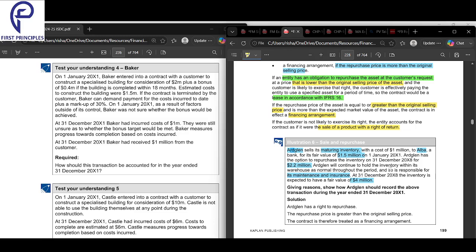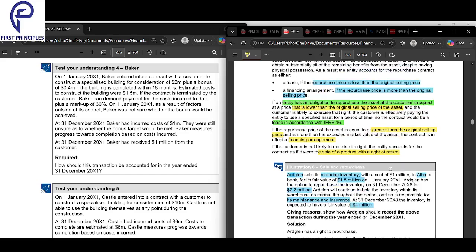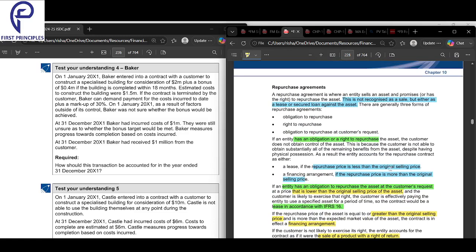Okay, you just record it as a sale of a product with a right to return. If it is clearly given in the question that the customer will not exercise the right, then in that case you just recognize it as a sale with a right to return.